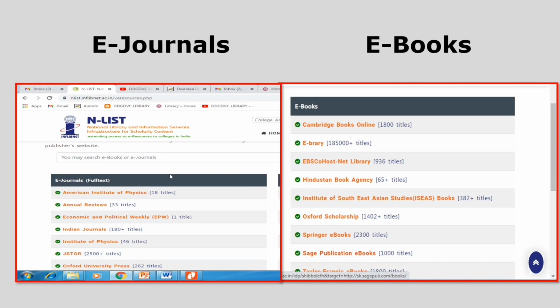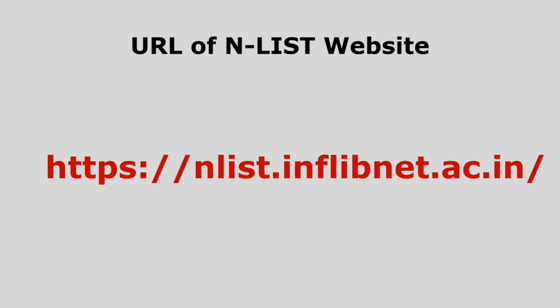Therefore, these are the pages where you can browse the e-journals and e-books. Later, during the demo, I will show how you can access e-journals and e-books. So, the URL of the N-LIST website is https://nlist.inflibnet.ac.in. We all know N-LIST is maintained under INFLIBNET, that is, Gandhinagar, Gujarat.